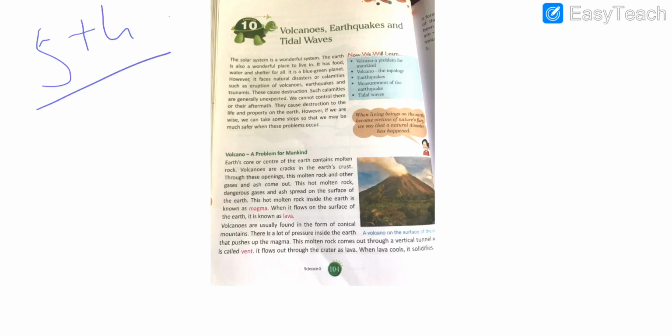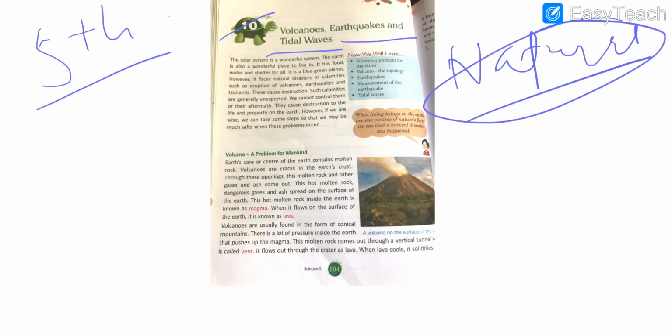Today we are going to deal with the 10th chapter, that is volcanoes, earthquakes and tidal waves. Students, in this topic we are going to read about natural disasters, that is, natural calamities that come to the lives of human beings. In this chapter we are going to read about volcanoes, earthquakes and tidal waves.